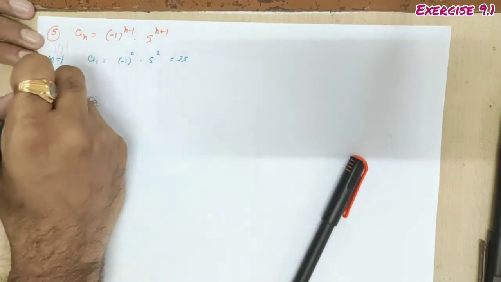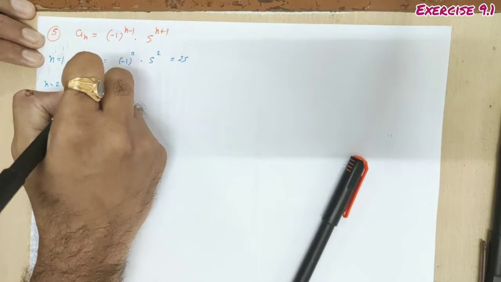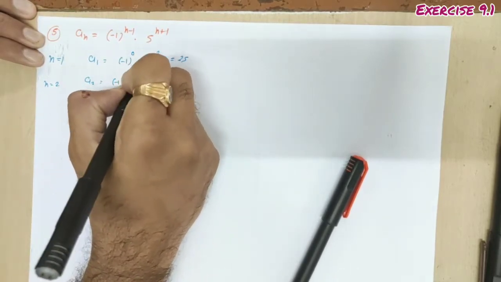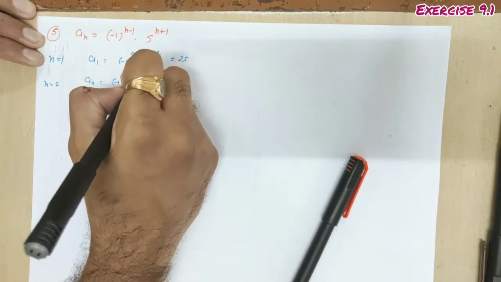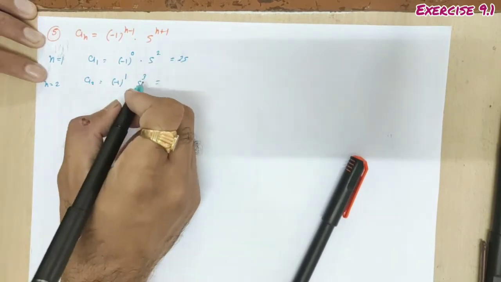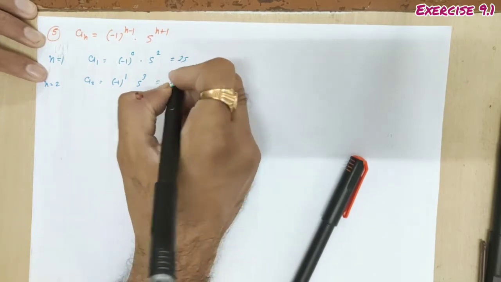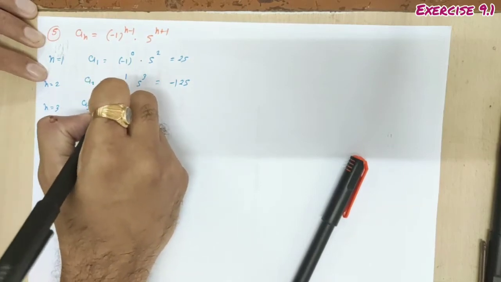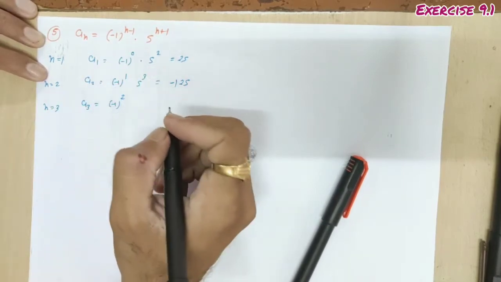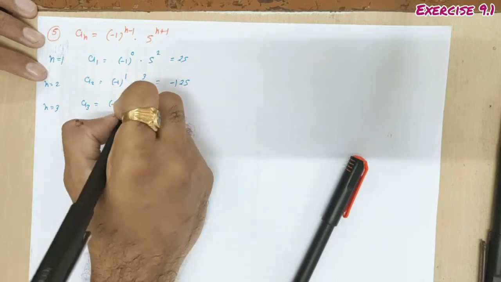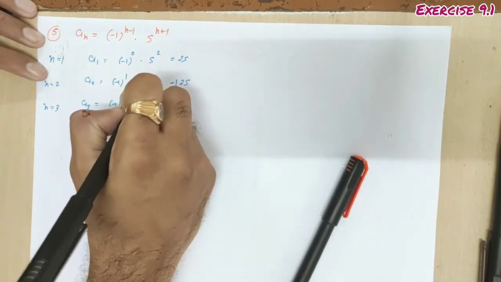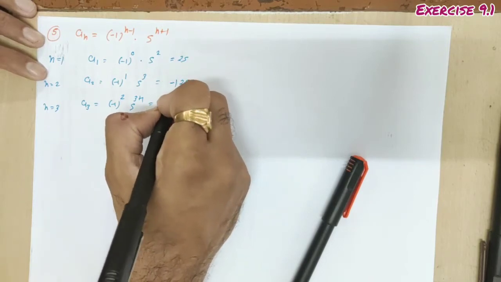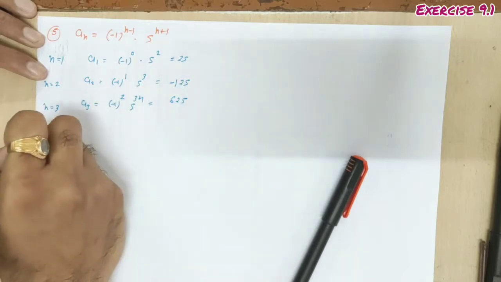Done. N equal to 2, so we are getting a2 minus 1 raised to 2 minus 1 1 और a 5 raised to 2 plus 1 5 raised to 3, minus 1 का 1 पावर minus 1 और 5 क्यूब, so minus 125. N equal to 3, a3 minus 1 raised to 3 minus 1, so 3 minus 1 is 2 और 5 raised to 3 plus 1 5 raised to 4, 5 square 25, 25 into 25 625, 625.